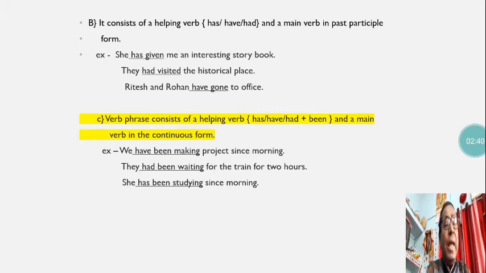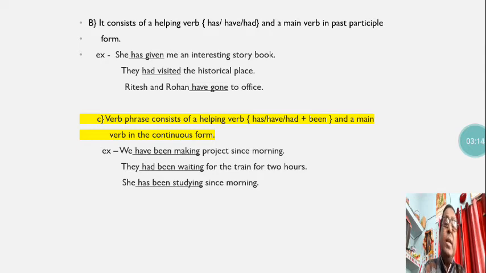Let us see some more. It consists of a helping verb has, have, had, and a main verb in past participle form, that is V3 form. For example, she has given me an interesting storybook. So has given is the verb phrase: has is the helping verb and given is the main verb in participle form.